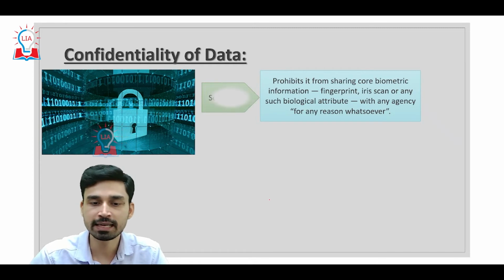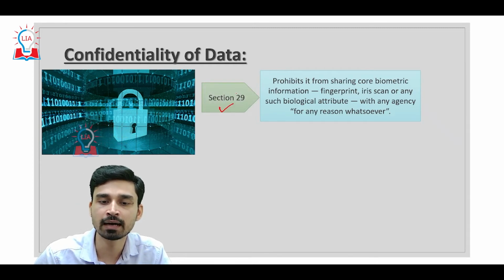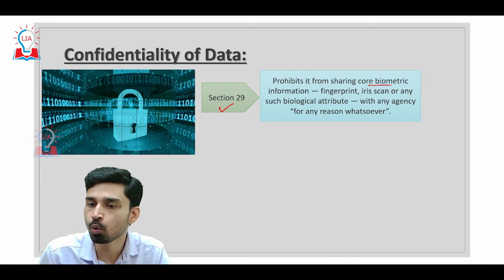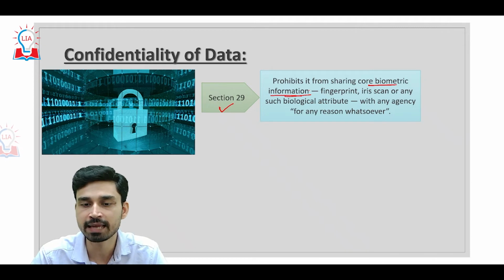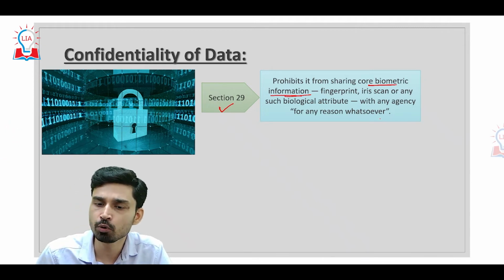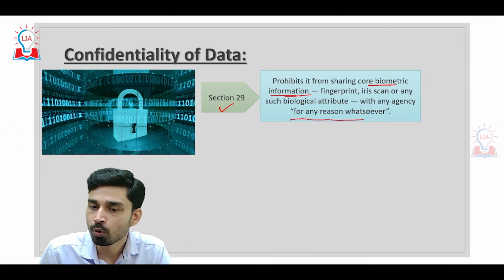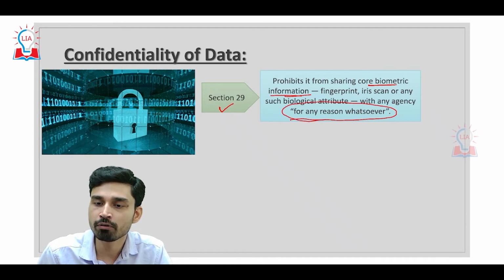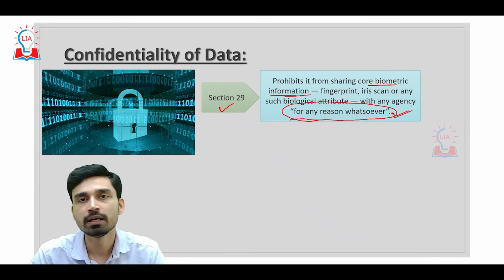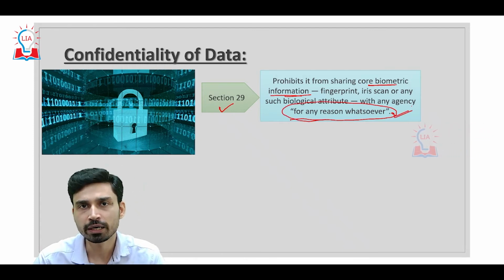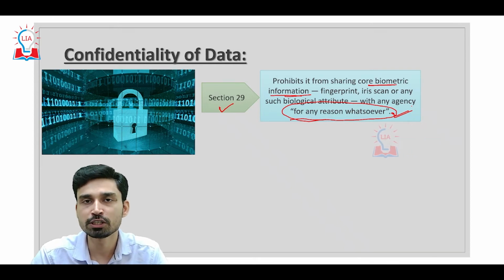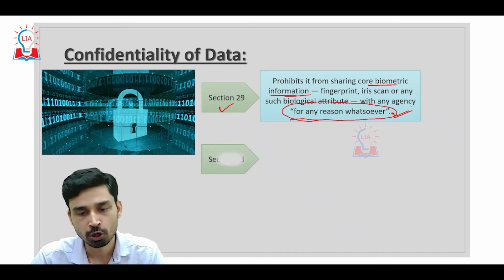There is a section called Section 29 in the Aadhaar Act that prohibits UIDAI from sharing core biometric information, which we discussed, is fingerprint, iris scans or any such biological attribute, with any agency for any reason whatsoever. There is no such exception. It does not matter what reasons we are talking about. It is a blanket ban on the sharing of any such biometric data with the authorities.